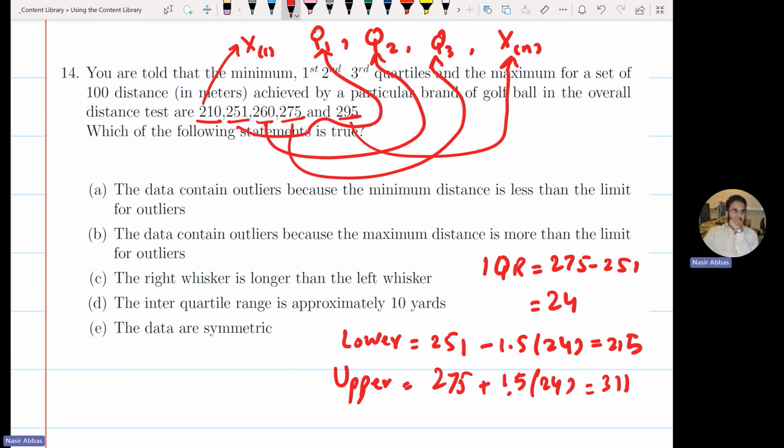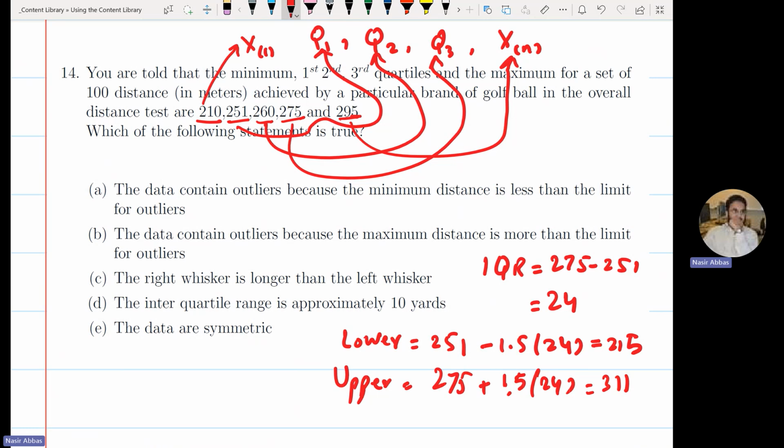A is true. Why is B not true? The data contains outliers because the maximum distance is more than the limit. No, the maximum is 295. It is not more than the upper limit. Why is C not right, that the right whisker is longer than the left whisker? No, the whiskers are equal distance. The interquartile range is approximately 10. Is it 10? 24. The data are symmetric.